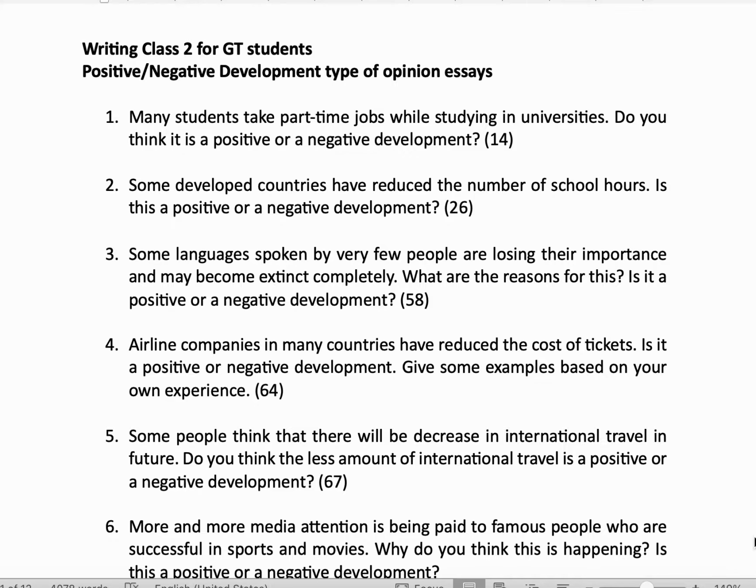Then in one para you can give the negatives. You can say they don't get time for their studies or it is more stressful, and then two paras on the positives. You can make it a four para essay also, in one para negatives and in one para positives, but the positive para should have 1 point more. And in the conclusion you just have to repeat what you wrote in the intro. Okay. So, this is how these essays go.